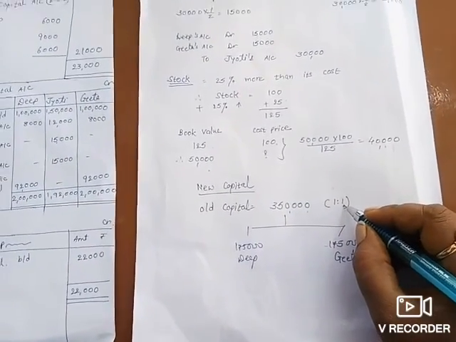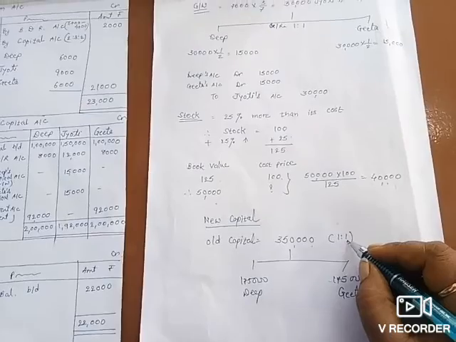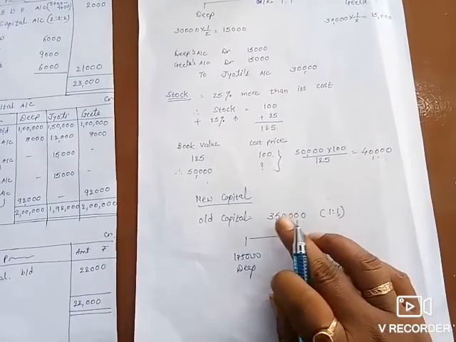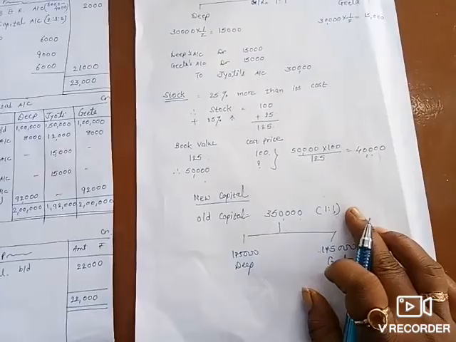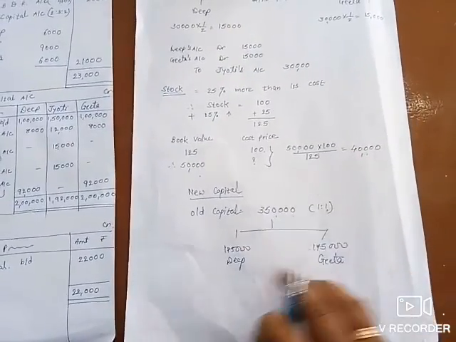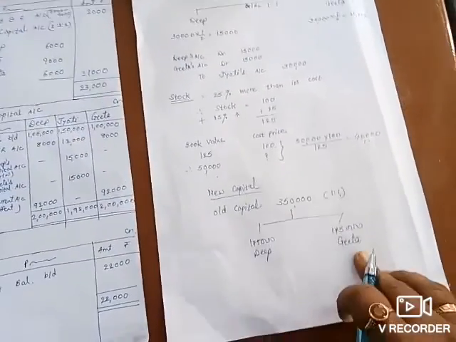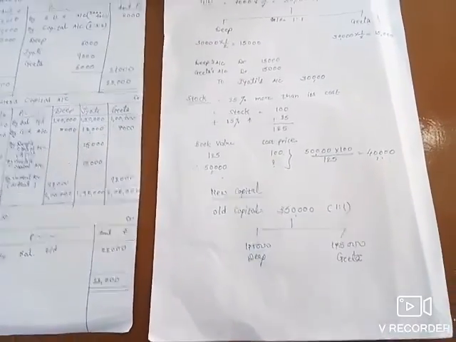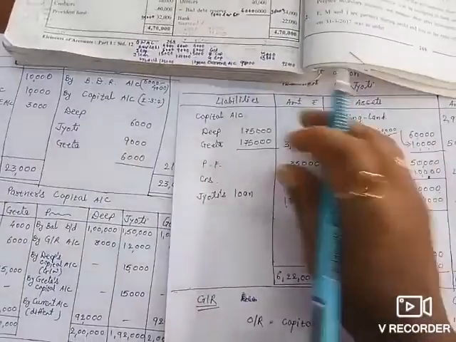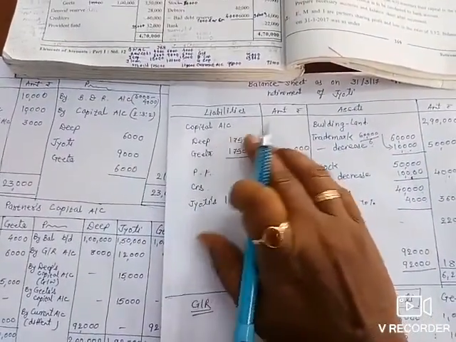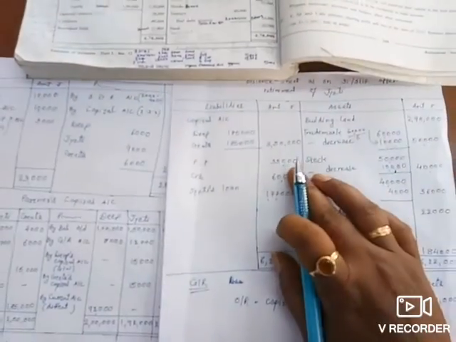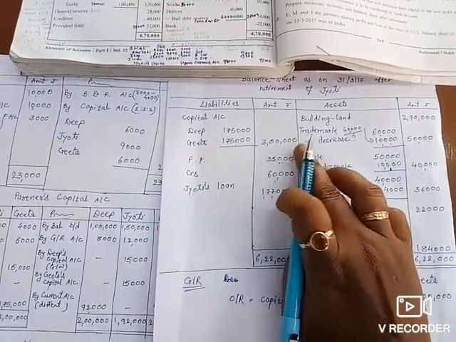Then the new ratio is 1:1, right? New ratio is 1:1, that is given in the sum. So distribute this 3 lakhs 50,000 equally, that means divide by 2, between Deep and Geeta. So it comes 1 lakh 75,000 and 1 lakh 75,000. So write down in the new balance sheet capital account Deep 1 lakh 75,000, Geeta 1 lakh 75,000, and then make the total on the outer side 3 lakh 50,000.